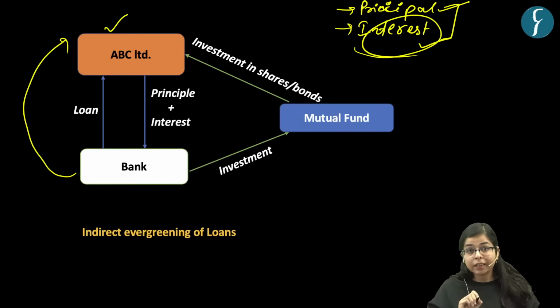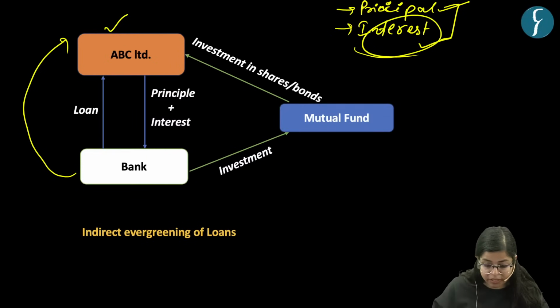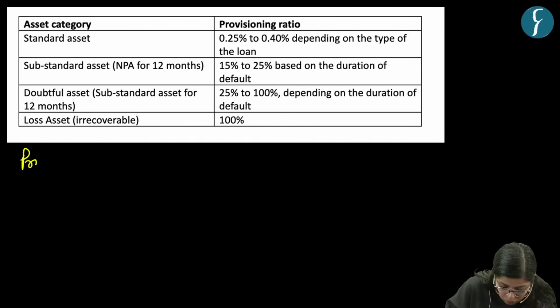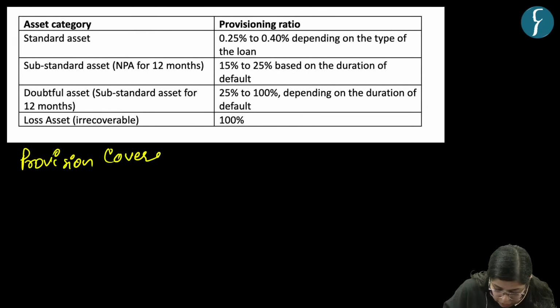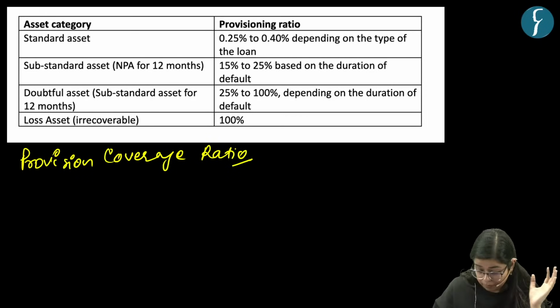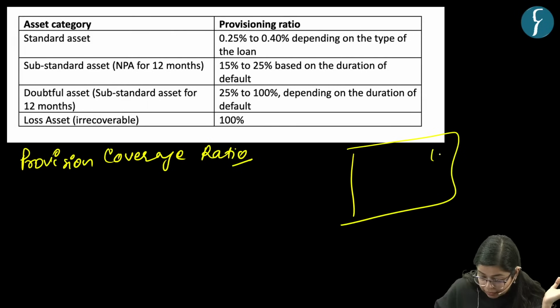For this, let's understand one more concept, which is provision coverage ratio, right? Provision coverage ratio. Now see what happens if a bank gives a loan to a company. Say the bank has given a 100 crore loan to a company.